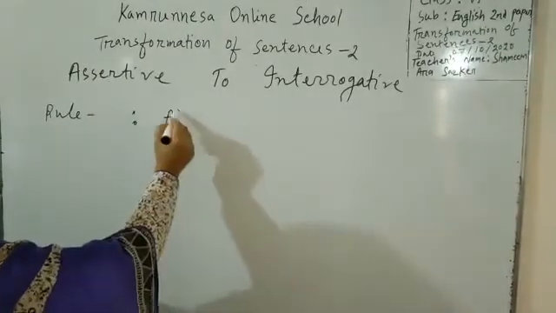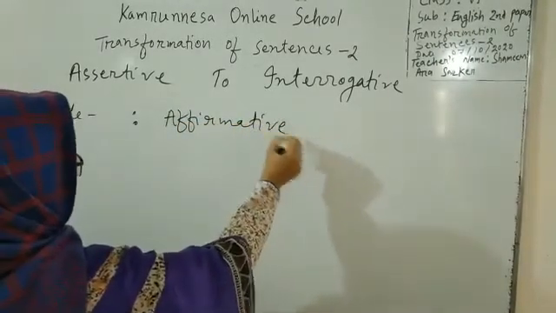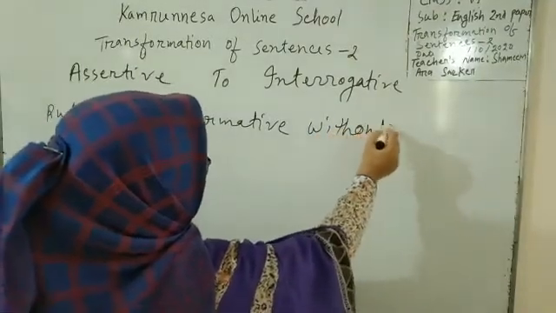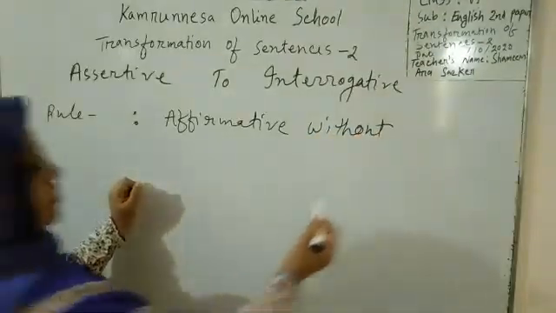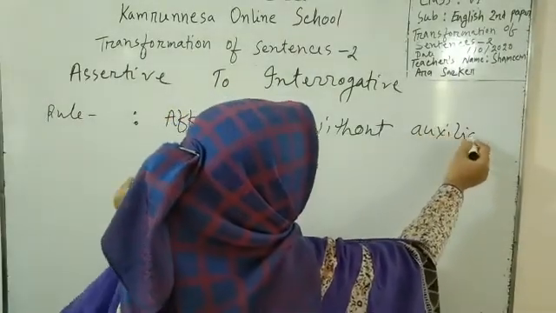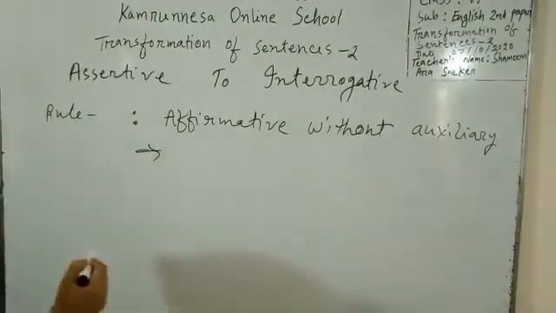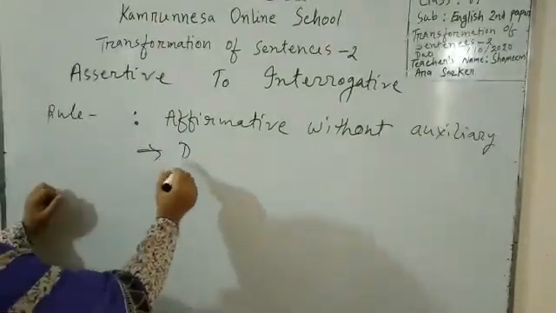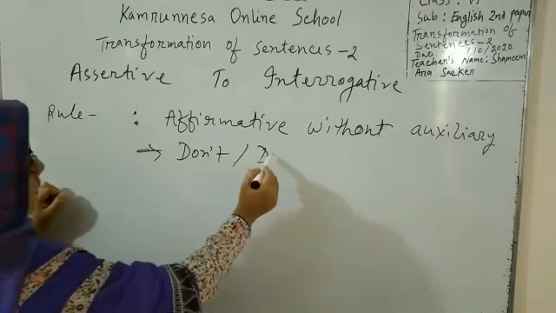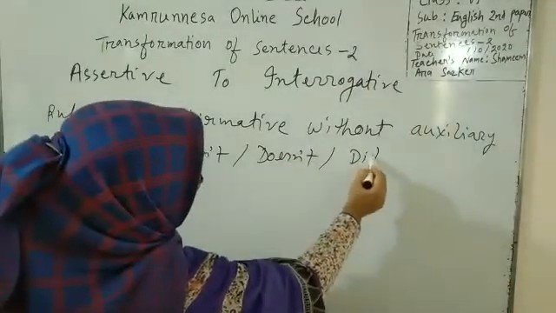If the assertive sentence is in affirmative and the sentence is without auxiliary, then we'll use the structure don't or doesn't or didn't.